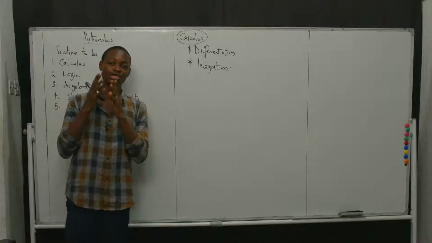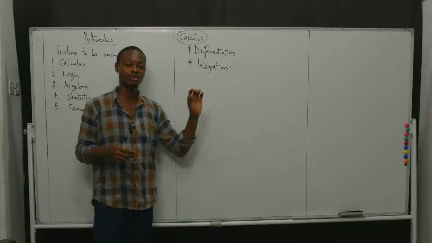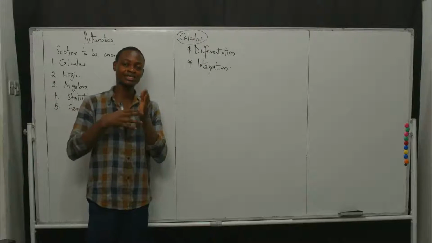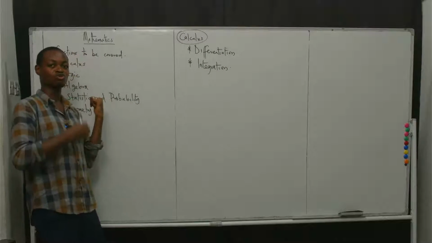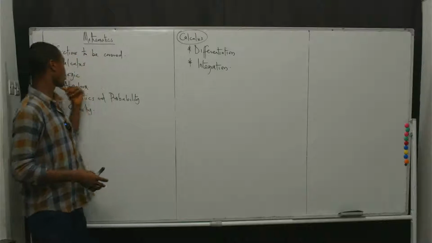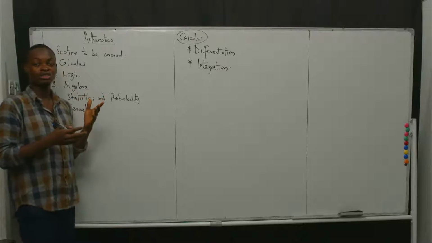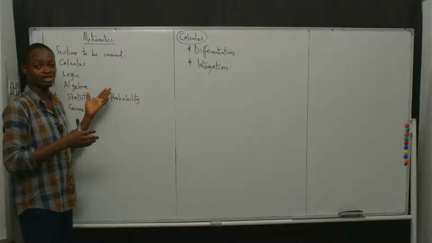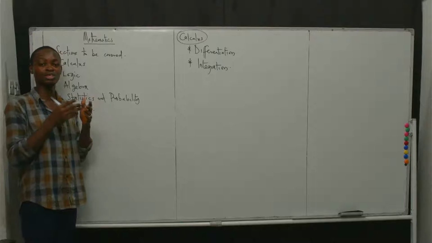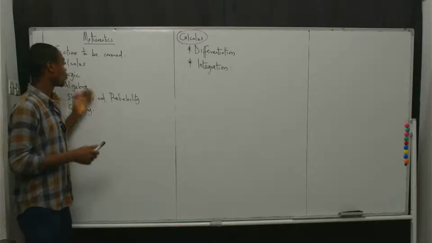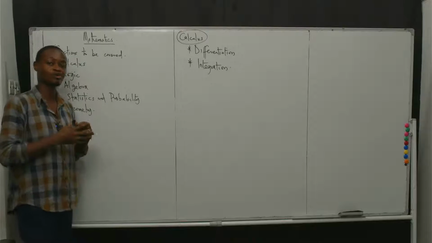Now, it is also very important to note that even though we call this the calculus section and this is where we are going to be doing differentiation and integration, there are also going to be some interrelationships between this calculus section and some other sections that we would look at later. For instance, when you get to algebra and we start talking about concepts like quadratic equations and polynomials, there might be cases where, based on those polynomials, we might want to differentiate them or integrate them.